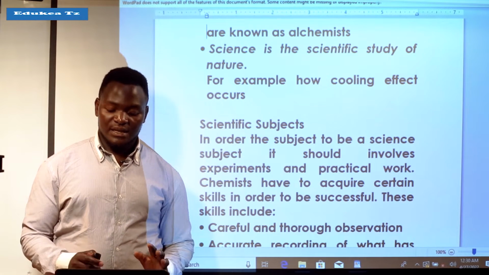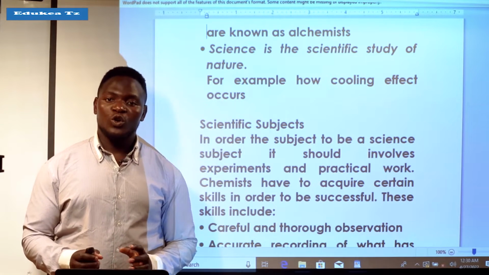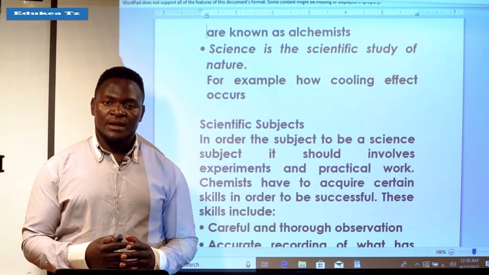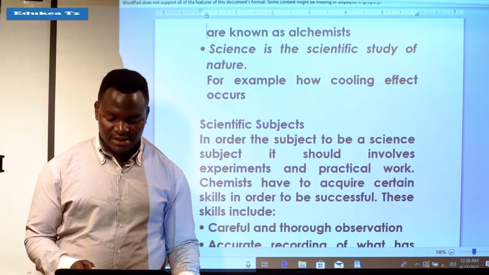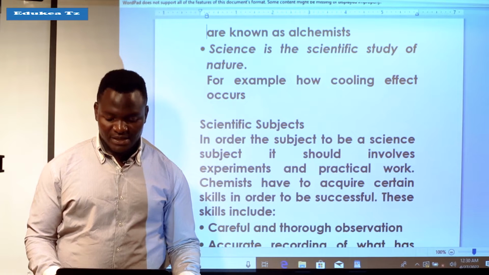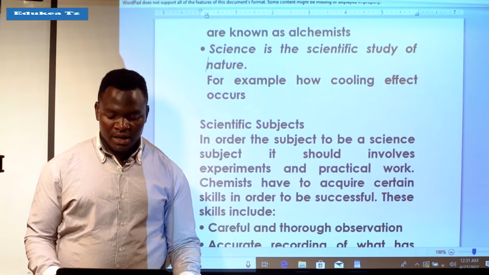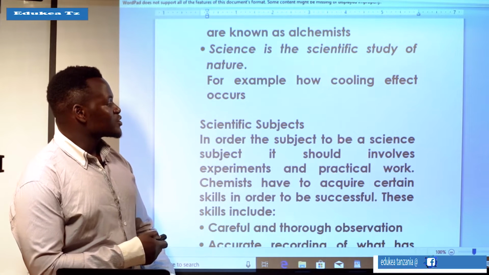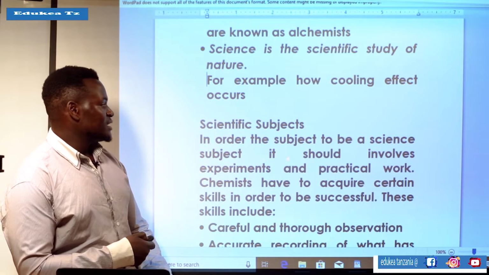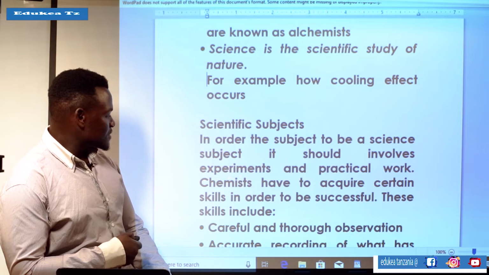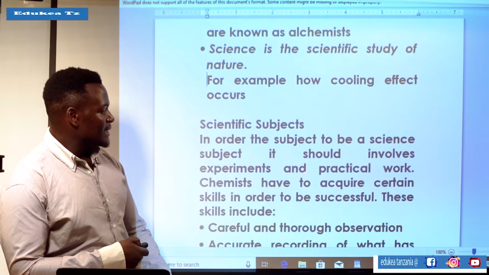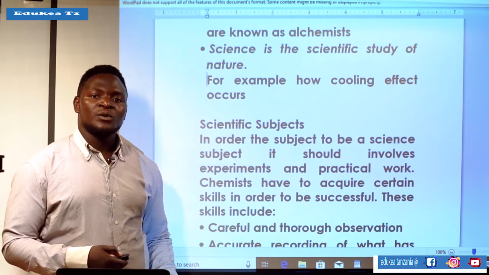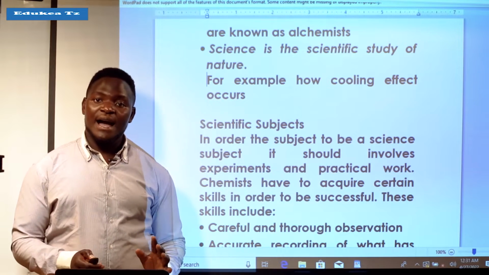We have various scientific subjects which correlate and go together with chemistry. In order for a subject to be a science subject, it should involve experiments and practical work. We have science and arts.